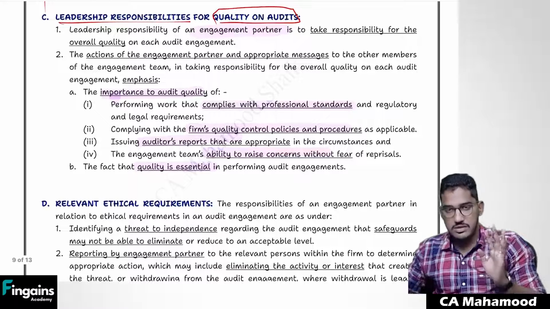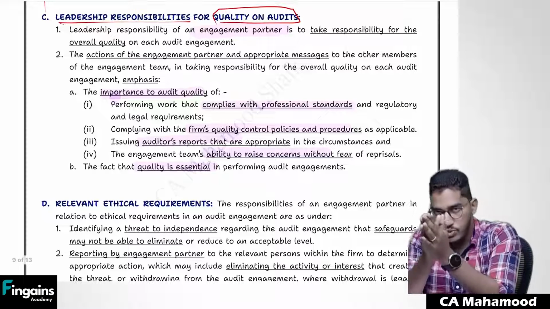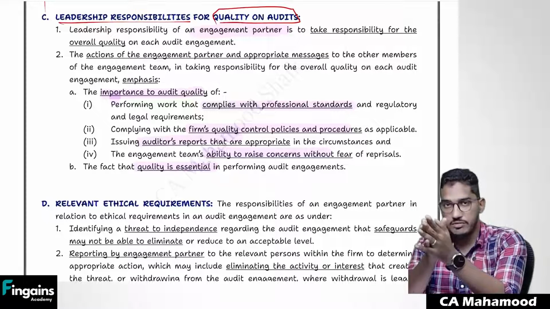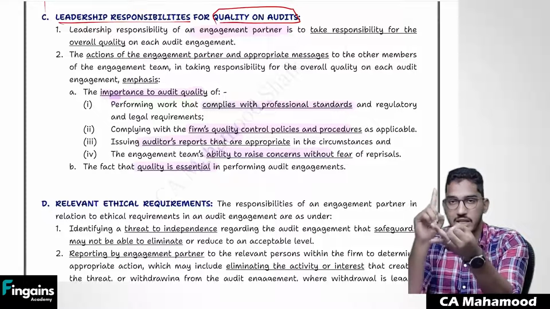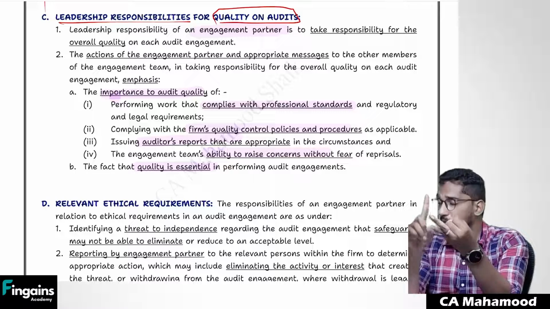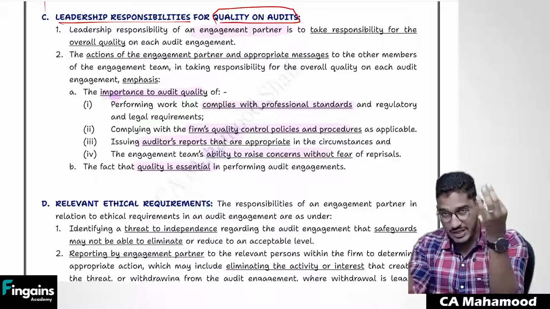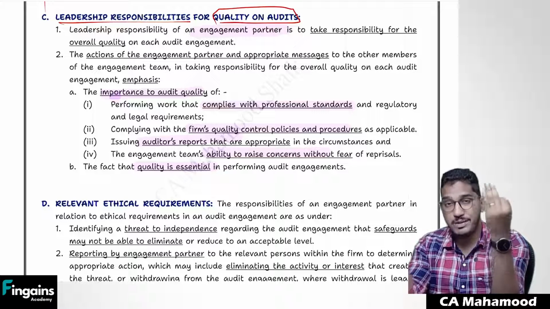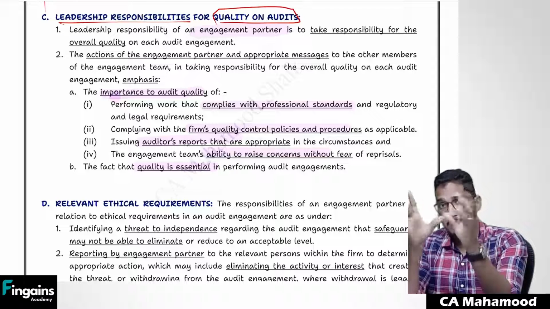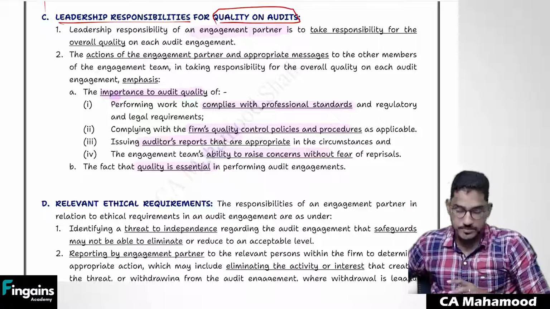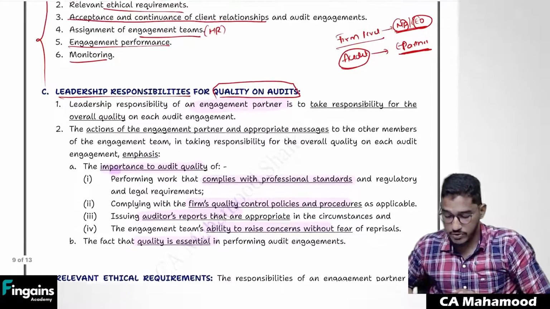So a simple summary of this is, as an engagement partner, you should take the leadership responsibility for quality of audit. As a leader, you have to highlight how important it is to maintain the quality, how important it is to comply with the professional standards, and why they have to raise their concerns. If they face any trouble, they should be able to raise the concerns without any fear. Also you should highlight that quality is important, quality is essential. So this is how you need to fulfill leadership responsibility.